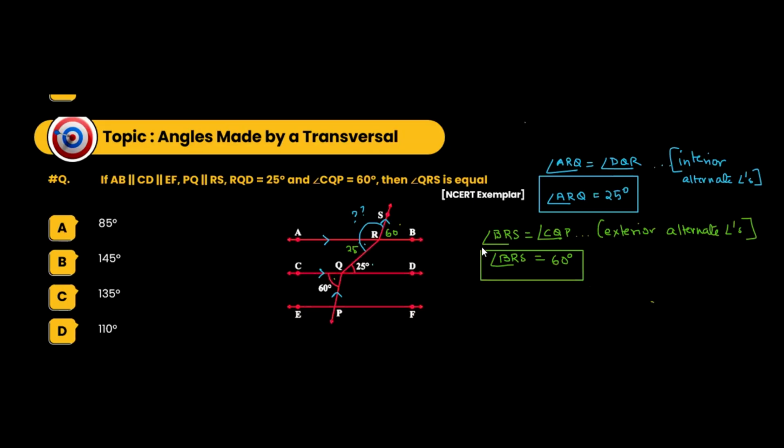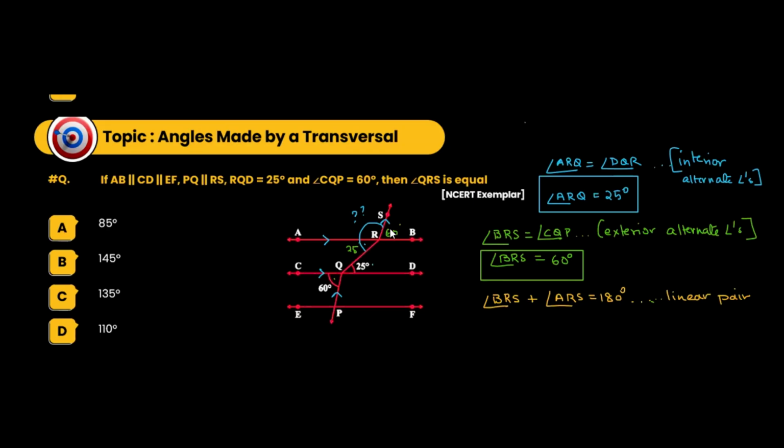Now we know that BRS is 60 degrees. Look at this closely. BRA is a straight line. So we can say that angle BRS plus angle ARS is equal to 180 degrees. And the reason here is linear pair, because angle ARB is 180.